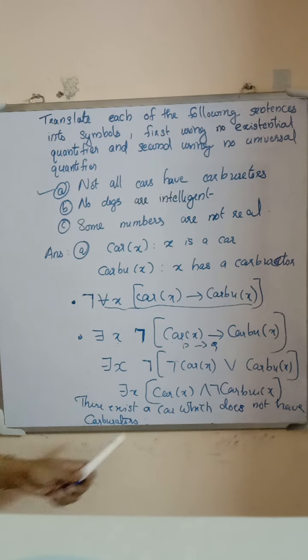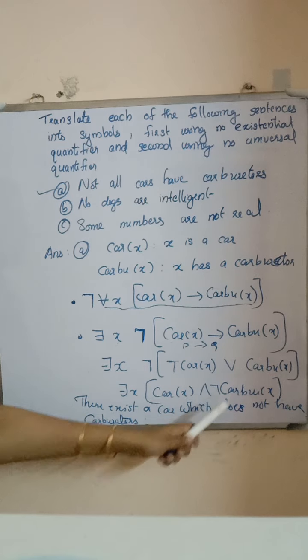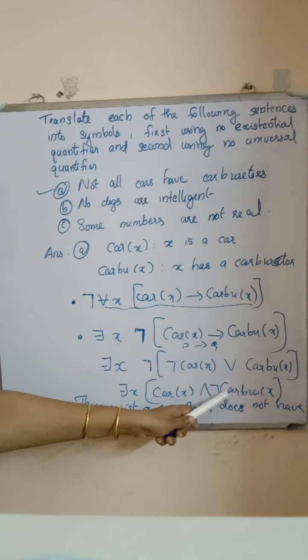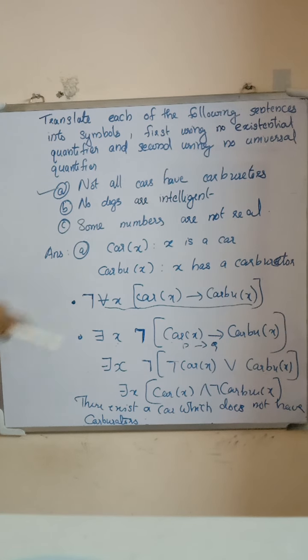So this bracket is read as a car which does not have a carburetor. There exists a car which does not have a carburetor. Not all cars have carburetors is the same as there exists a car which does not have a carburetor. Okay.